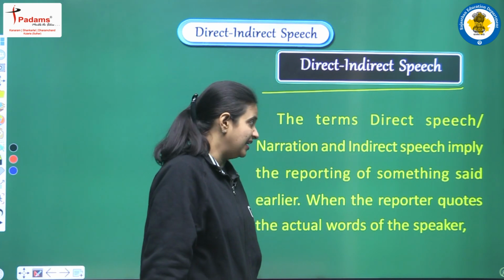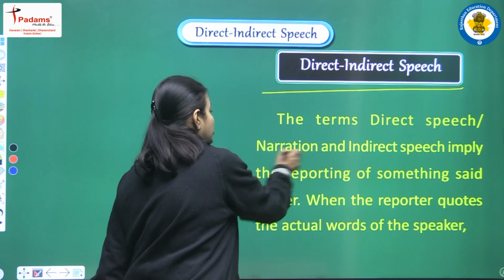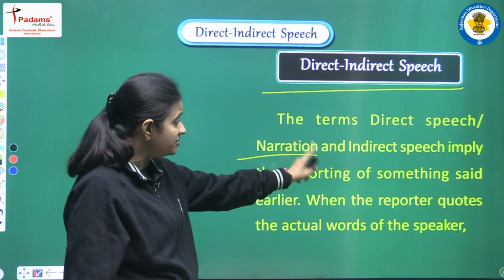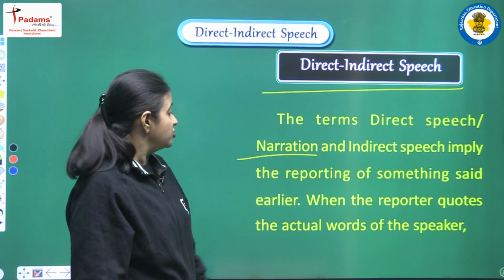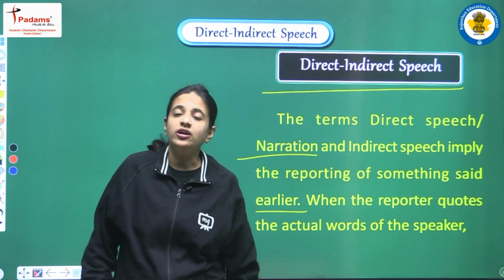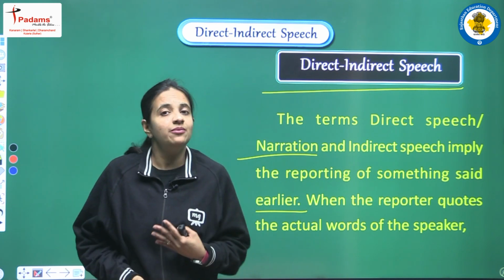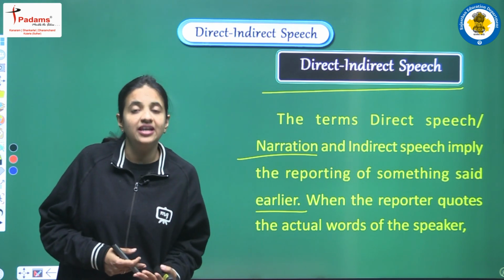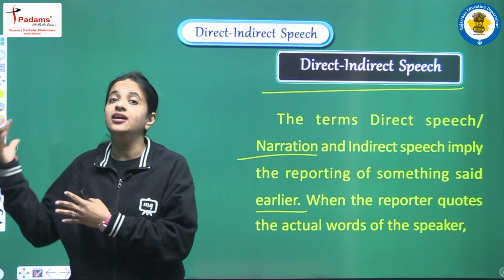The terms direct speech, or we can say narration also, and indirect speech imply the reporting of something said earlier. So this is the very important thing that we have here, what direct and indirect speech actually means. It means that when we are quoting something that actually has been said earlier, right?